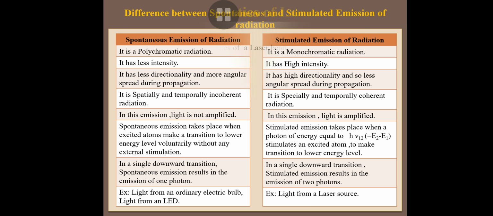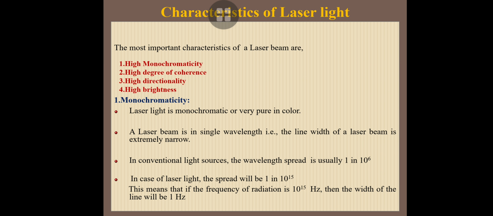Next, the characteristics of laser light. The most important characteristics of a laser beam are high monochromaticity, high directionality, high degree of coherence, and high intensity. The first one is high monochromaticity. It means the laser light is monochromatic, very pure in color. A laser beam has a single wavelength, and the spreading of the light is also very small.